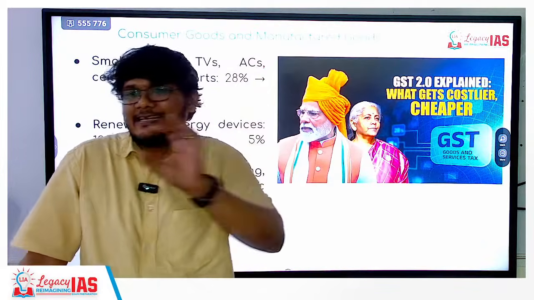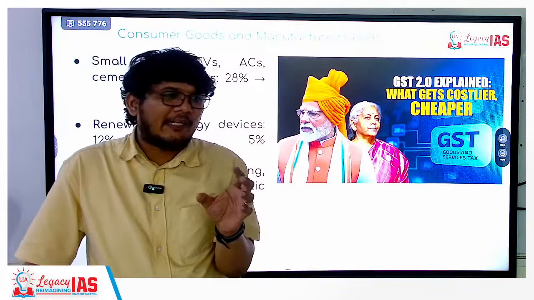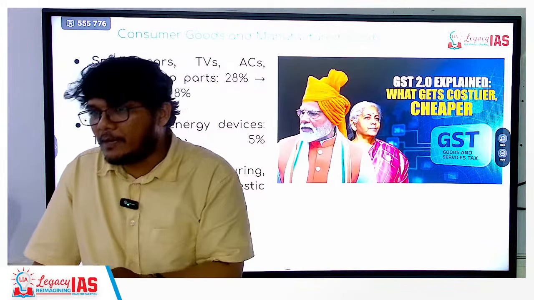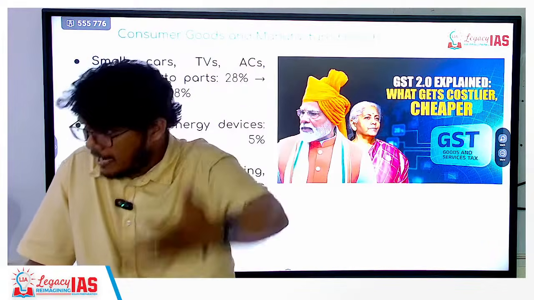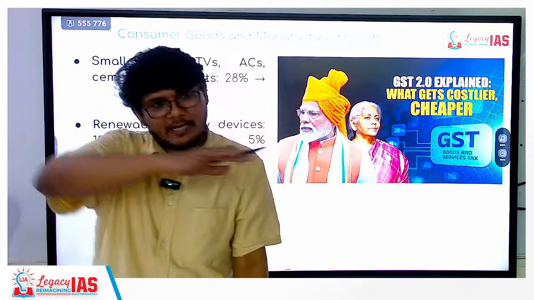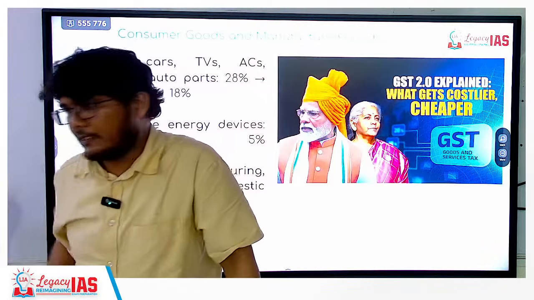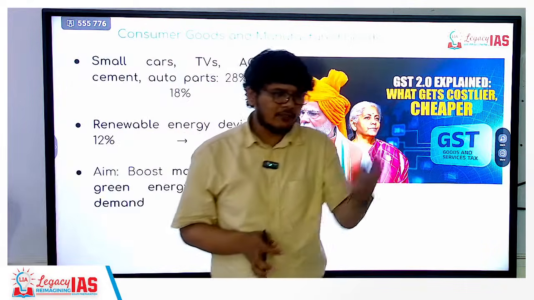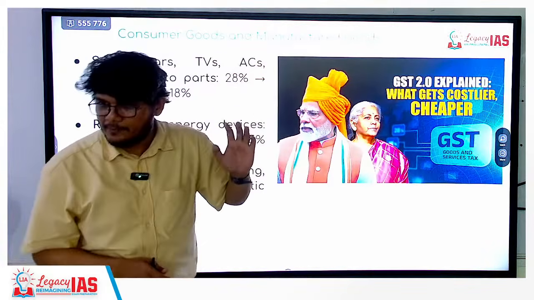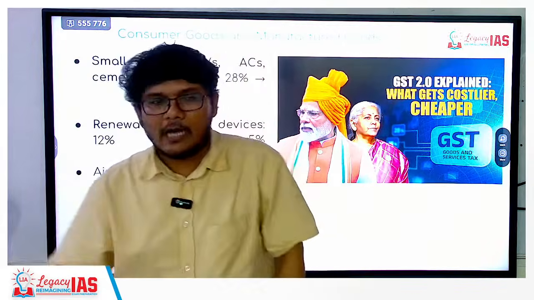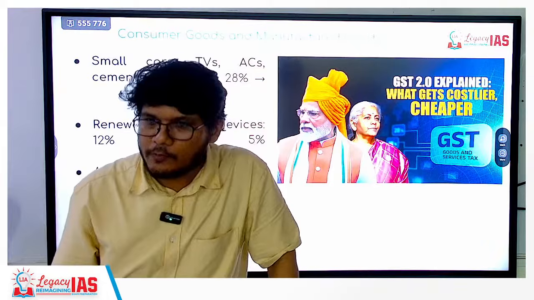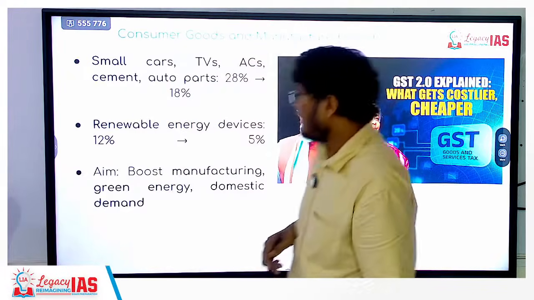Now the government is estimated to lose around 48,000 crore rupees because of this shuffling. However, it can be compensated with the boost in demand, which will boost the production. So production would be higher, and the quantum may even out and still grow in the coming years. So there are two sides of it. One estimation is a 48,000 loss in the GST collection in the year starting from 22nd of September. But in the longer term, the demand will be boosted, the production will be boosted, so the collection will also be boosted, the employment will also be boosted. So a lot of positives will still be there.